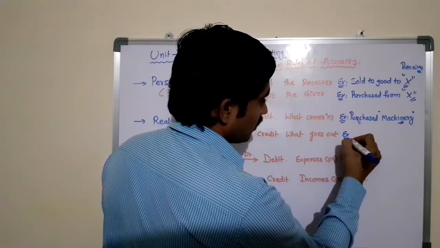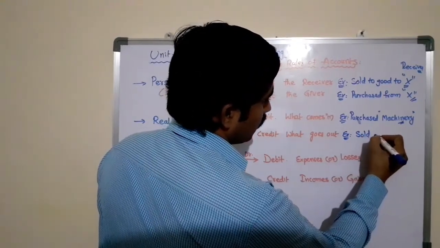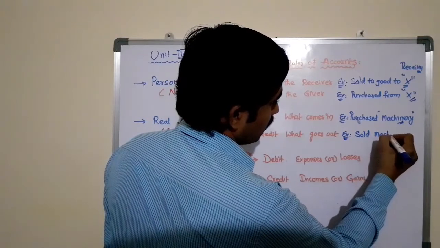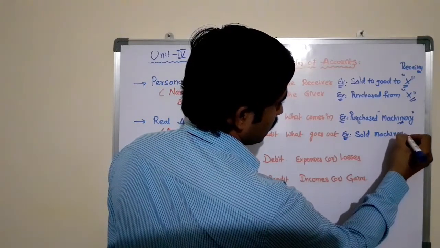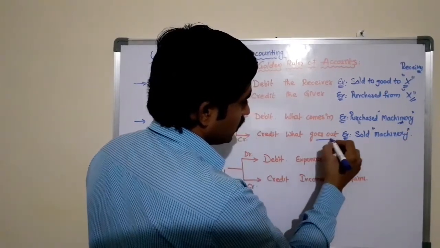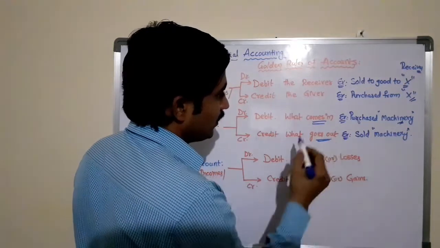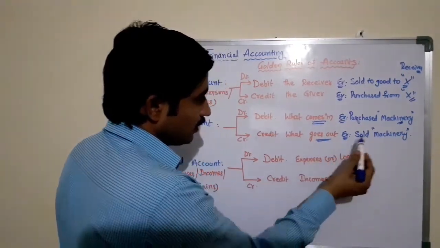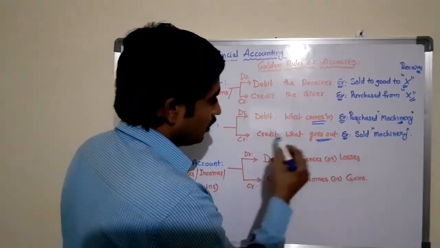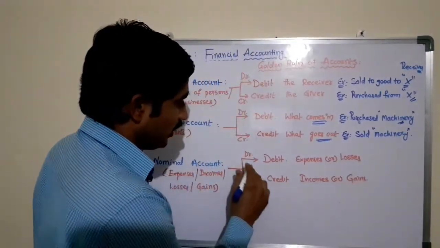In this case, sold machinery. Machinery is an asset which is going out. In the first transaction, what comes in should be debited. In the second transaction, sold machinery, machinery going out should be credited.